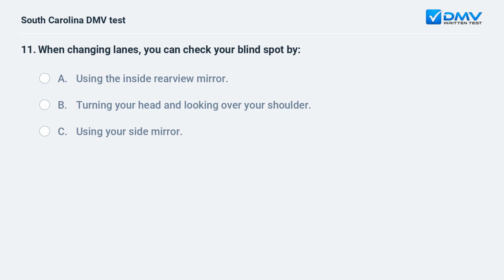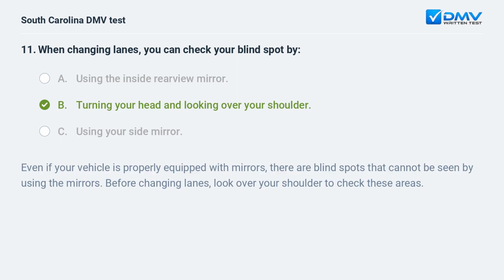When changing lanes, you can check your blind spot by A. Using the inside rearview mirror, B. Turning your head and looking over your shoulder, C. Using your side mirror. B. Turning your head and looking over your shoulder. Even if your vehicle is properly equipped with mirrors, there are blind spots that cannot be seen by using the mirrors. Before changing lanes, look over your shoulder to check these areas.